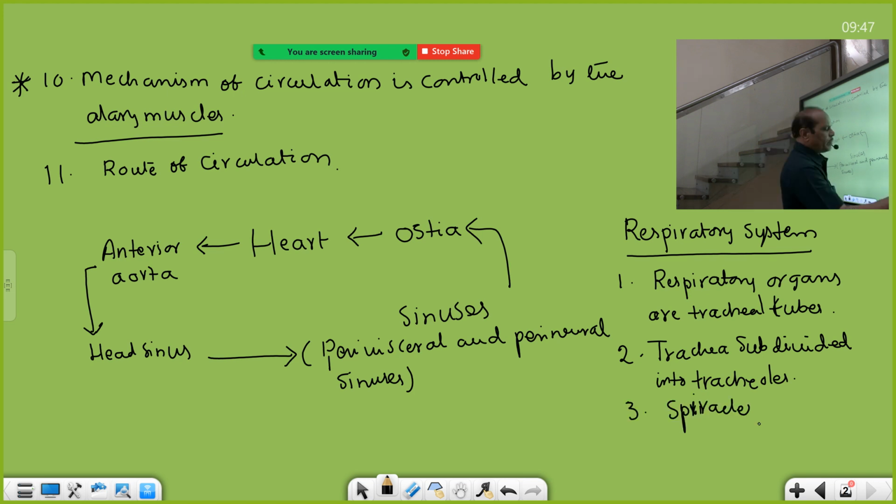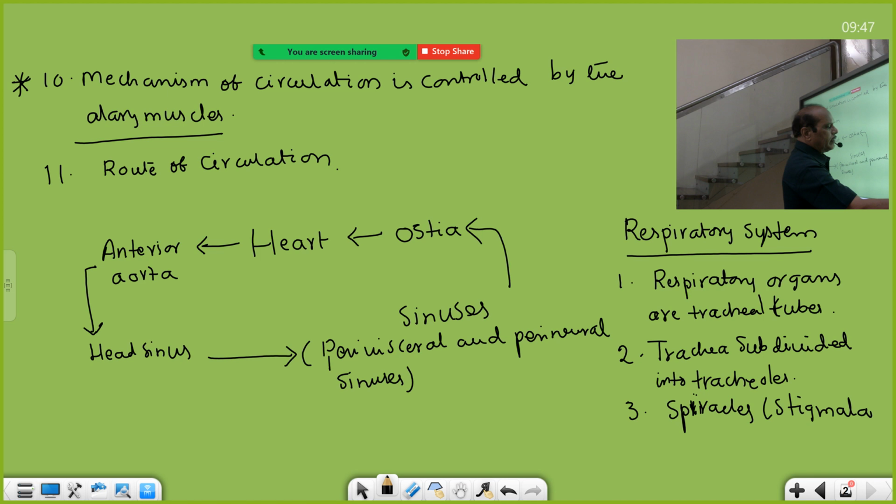Spiracles are the respiratory openings. Another name for spiracles is stigmata. How many spiracles are there in the cockroach? 10 pairs of spiracles are present.